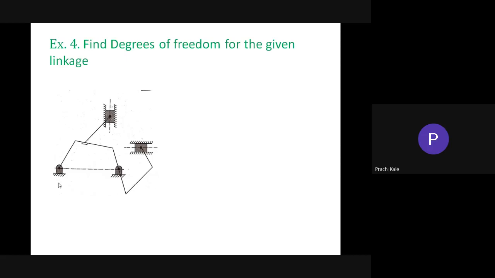Now go on giving the link numbers. Link number 1, 2, 3, 4, 5, 6, 7, 8, and 9. So the total number of links is equal to 9. Just within 5 minutes, can you find out the degree of freedom for this?